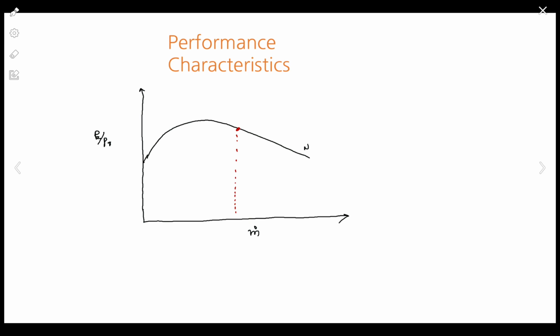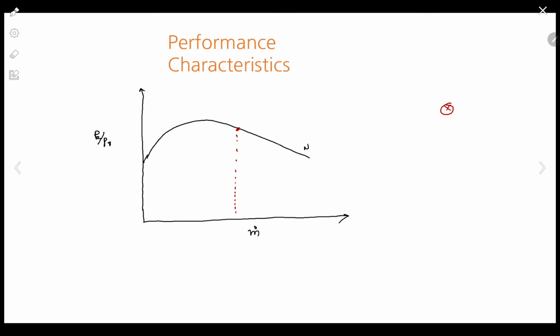After that, we will go on increasing the mass flow rate. Let's say we have one regulating valve inside the gas line. By using that, I can control the mass flow rate. If I go on increasing the mass flow rate, what is happening to the pressure ratio? Pressure ratio is decreasing, right?